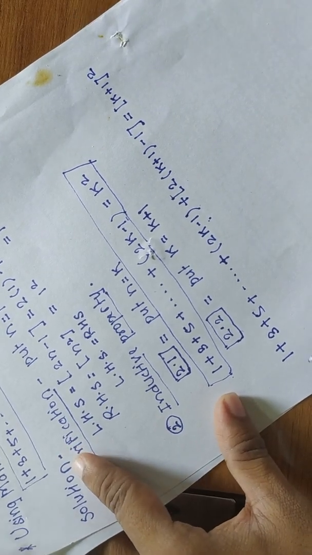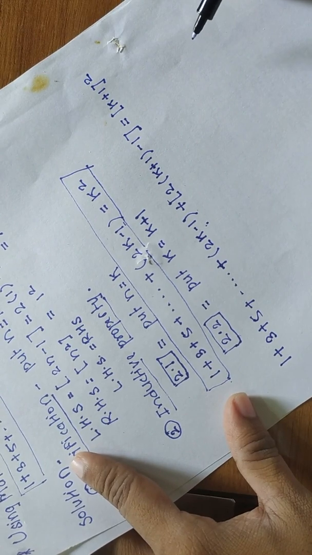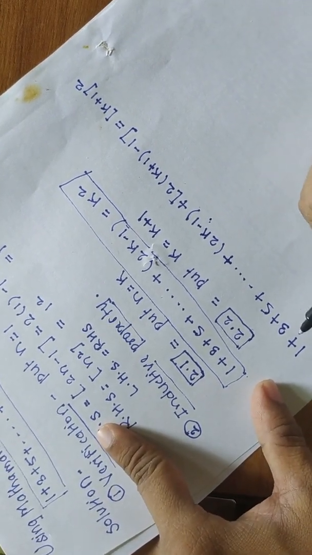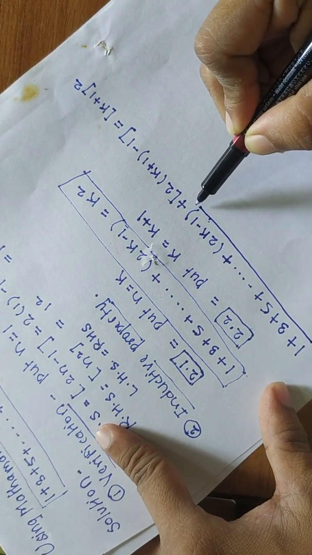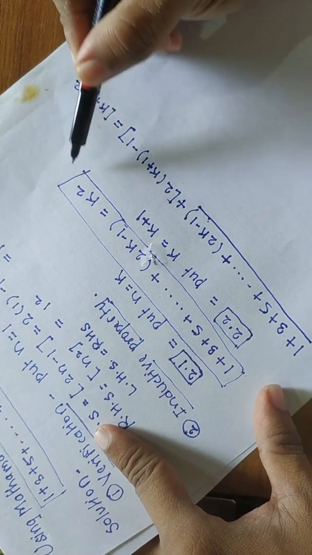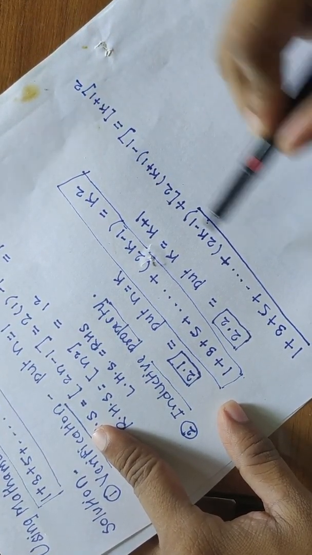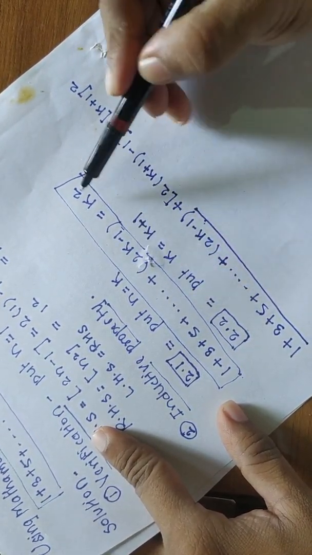Now we have to solve this, and we have to check whether we are getting the same expressions on both sides or not. Now how to solve this? See here, this particular part can be replaced by this step, because in 2.1 what we have done is, n replaced by k, and then we have got this expression.